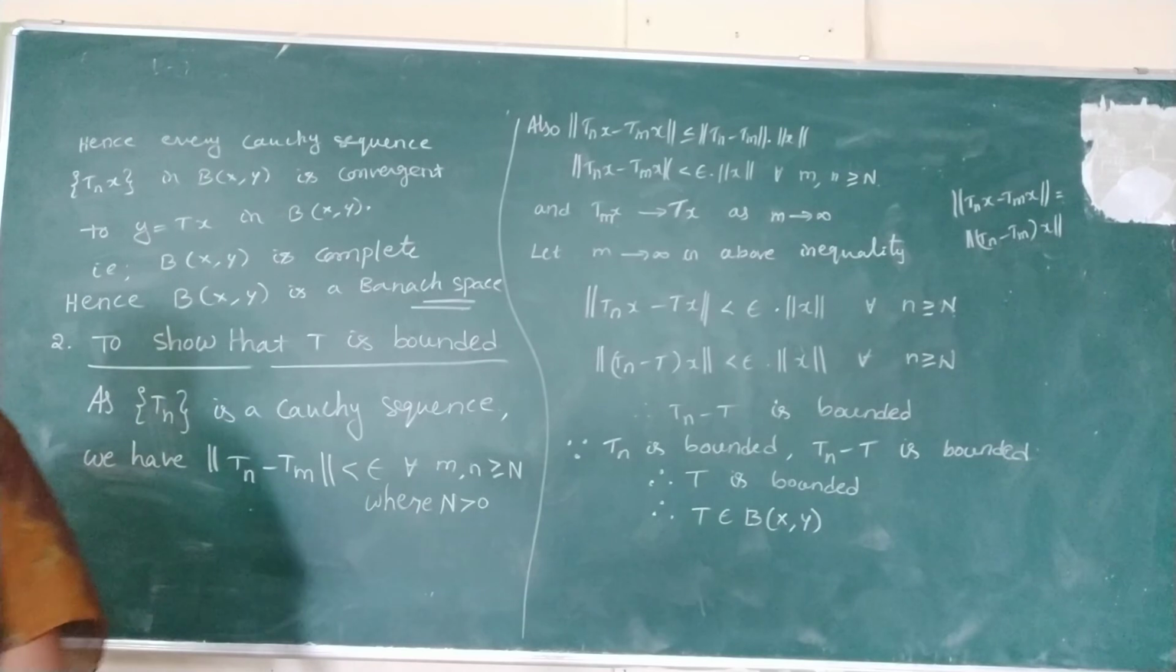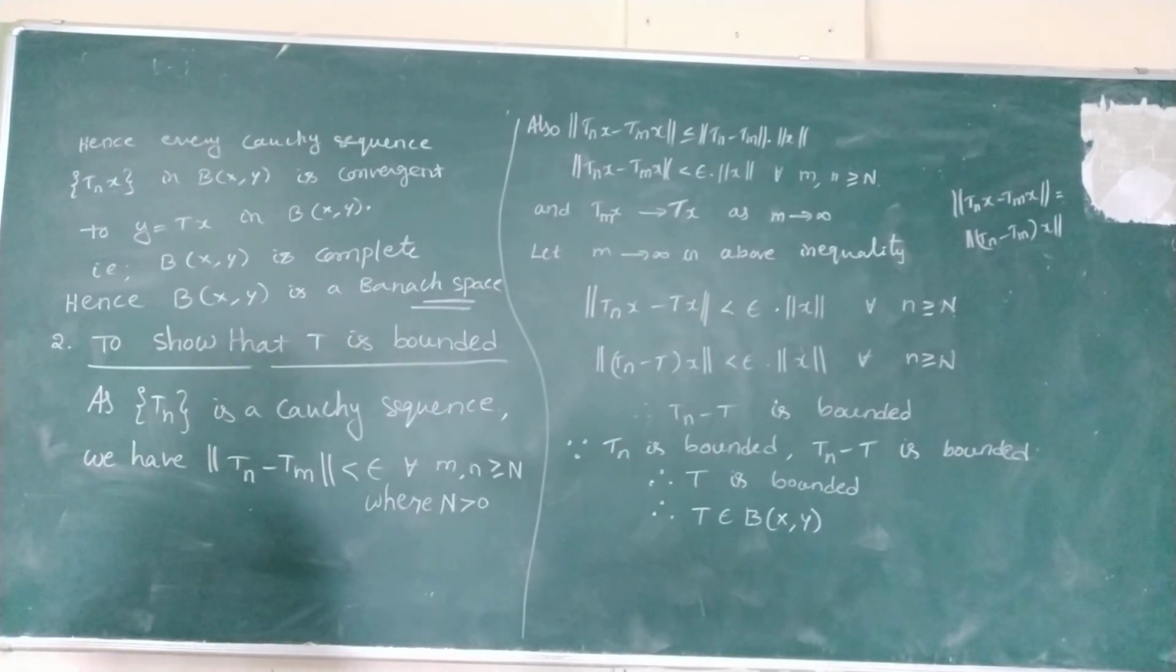Okay, so in the exams, if asked to show that B of X comma Y is a Banach space, you can show that B of X comma Y is a normed space by the first theorem and then this completeness theorem. You have to write the proofs of two theorems in the exams. Very important theorem for a long answer 12 marks question. Okay, hence proved.